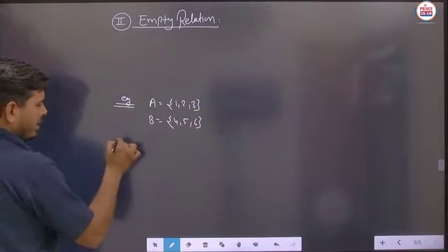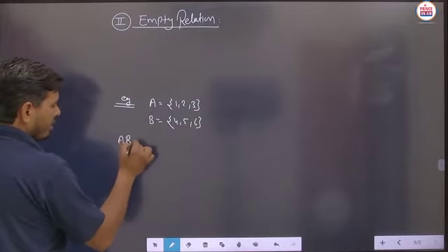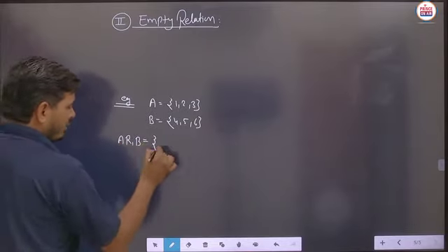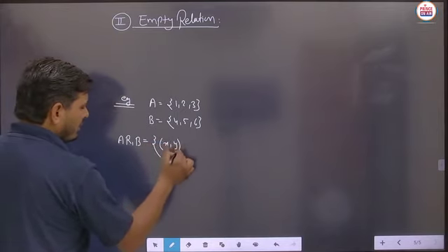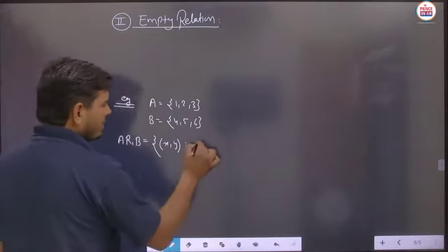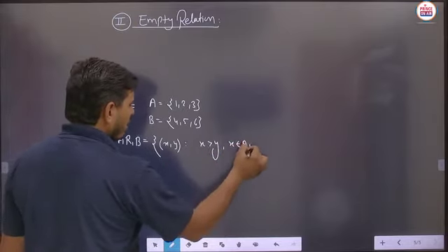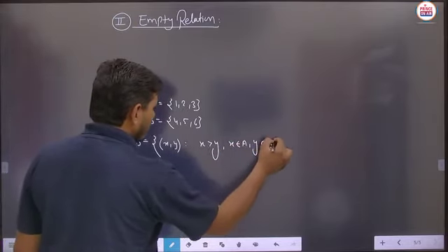And suppose any relation R1 is defined from the set A to set B, and the relation should be written like this: (x, y) such that x is greater than y, where x belongs to the set A and y belongs to the set B. Is it to be clear?